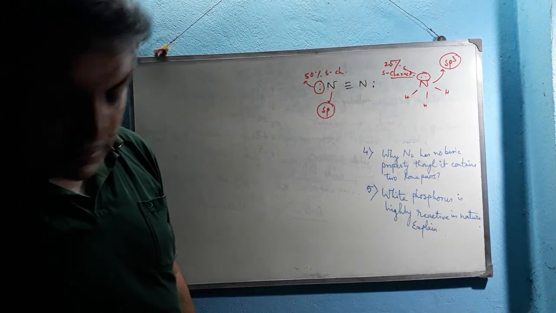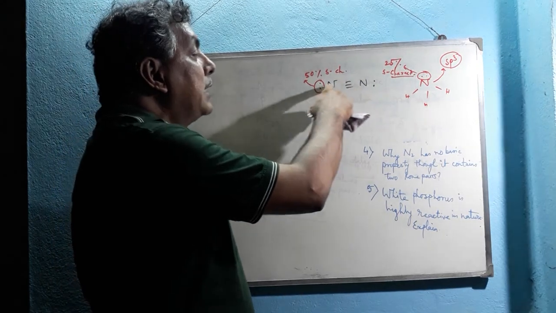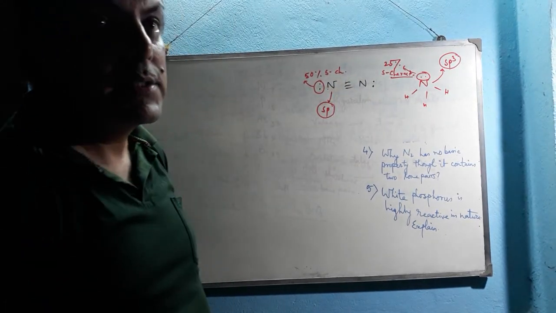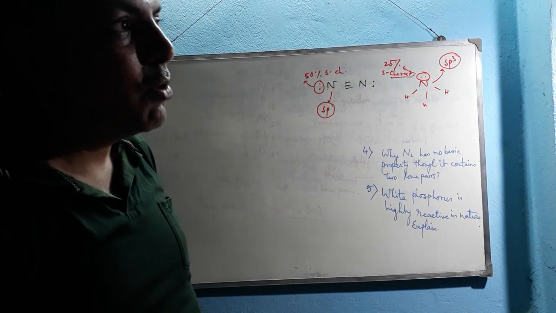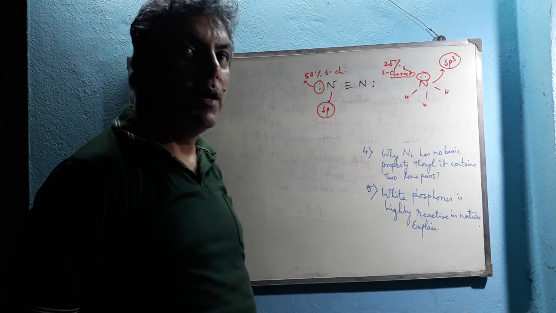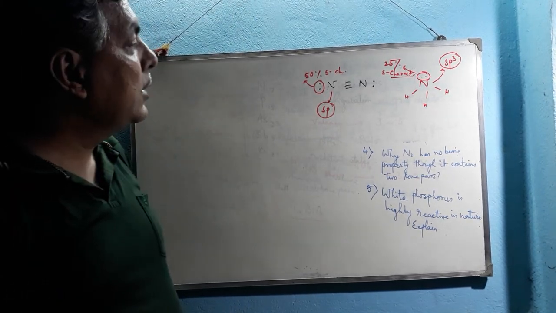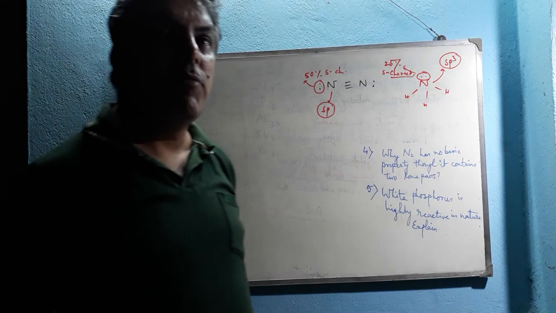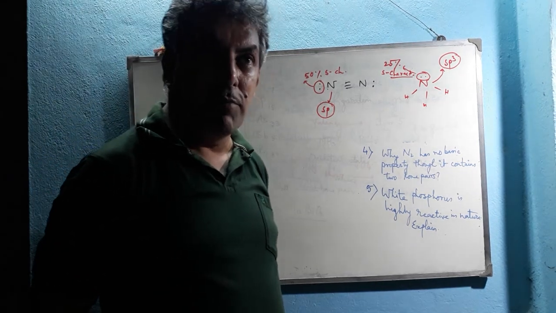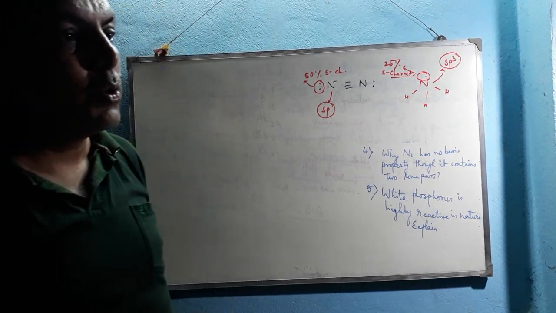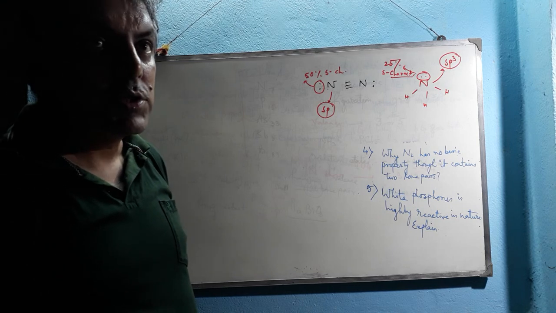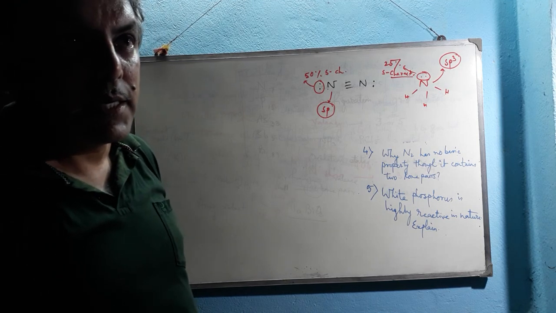We know that in the nitrogen molecule N triple bond N, it has a very high bond energy, about 941 kilojoule per mole, and that's why N2 is chemically much less reactive compared to other elements. In the atmosphere, nitrogen occurs at about 79%.